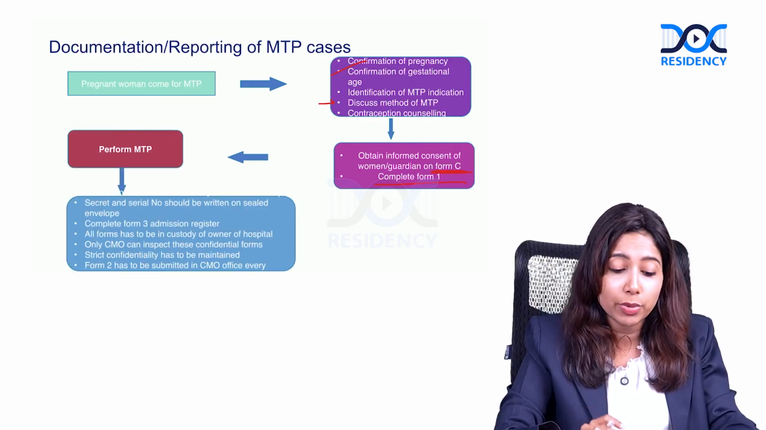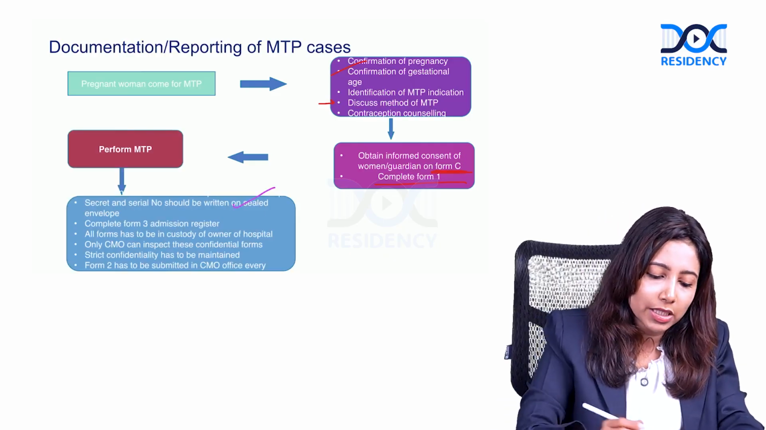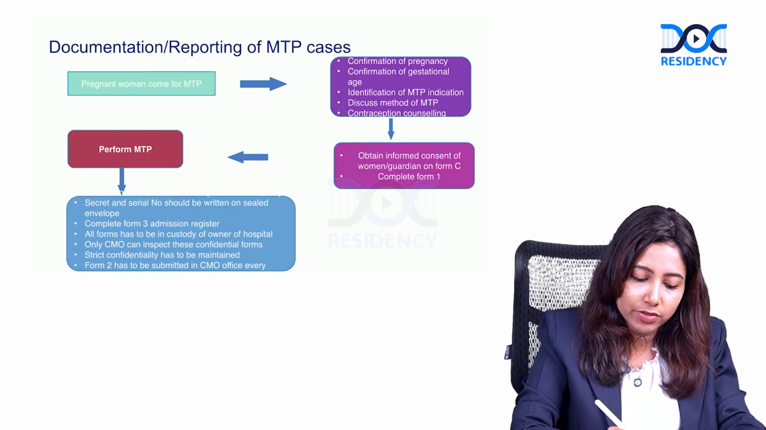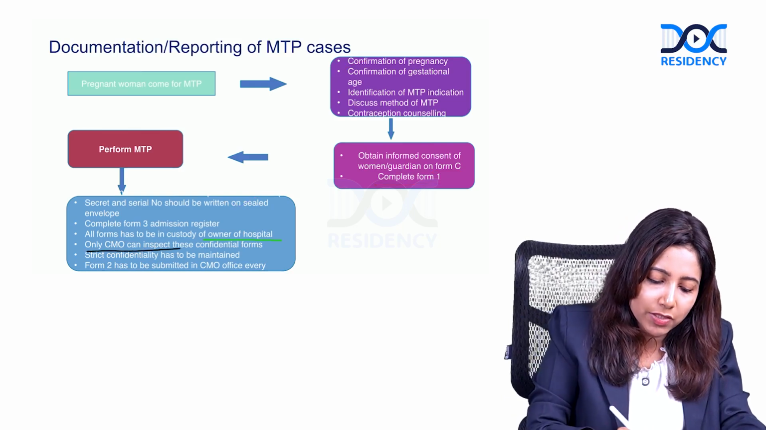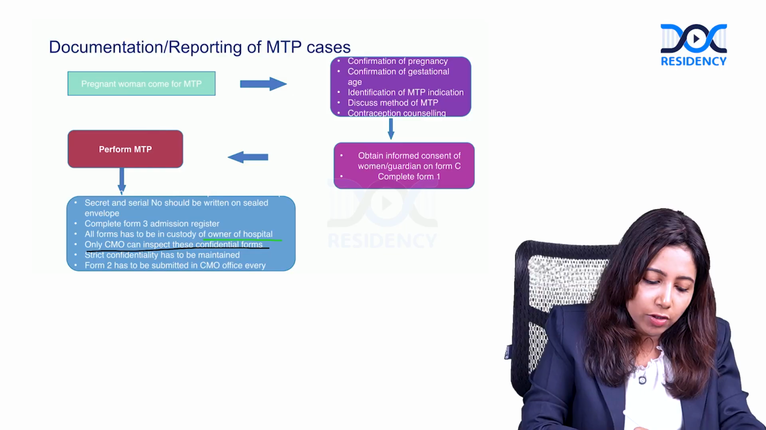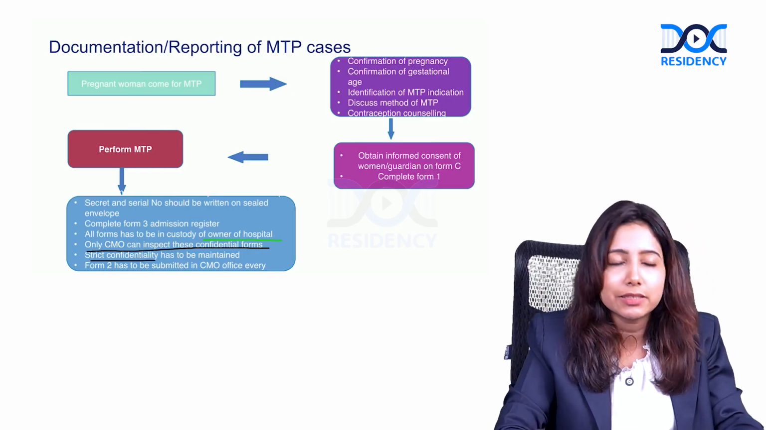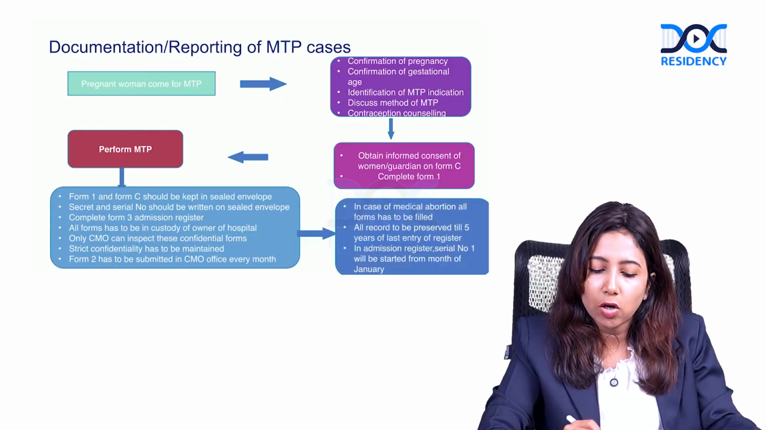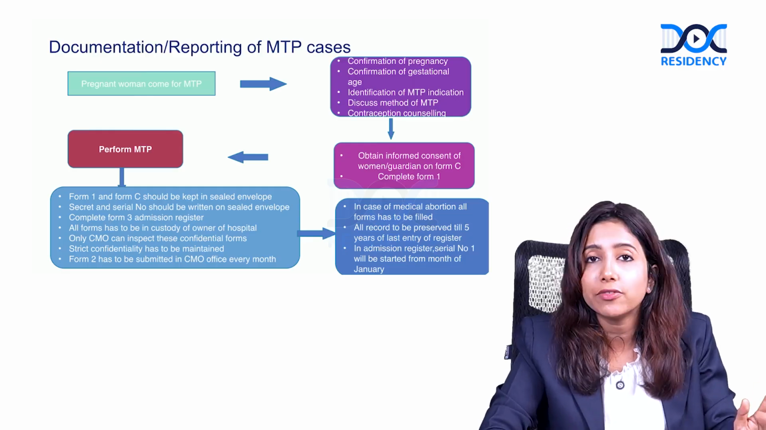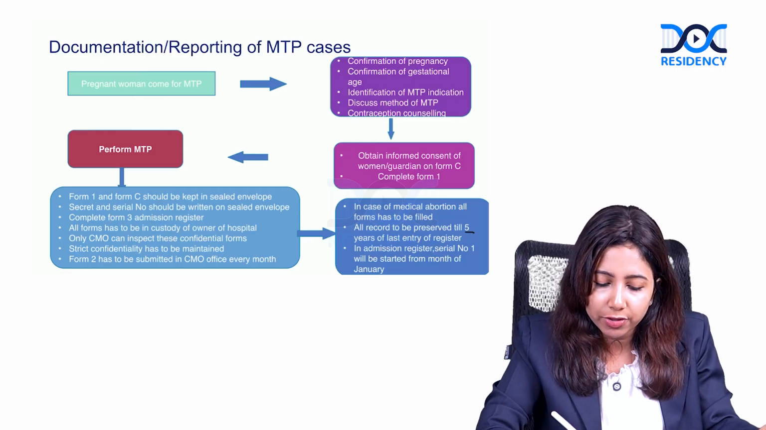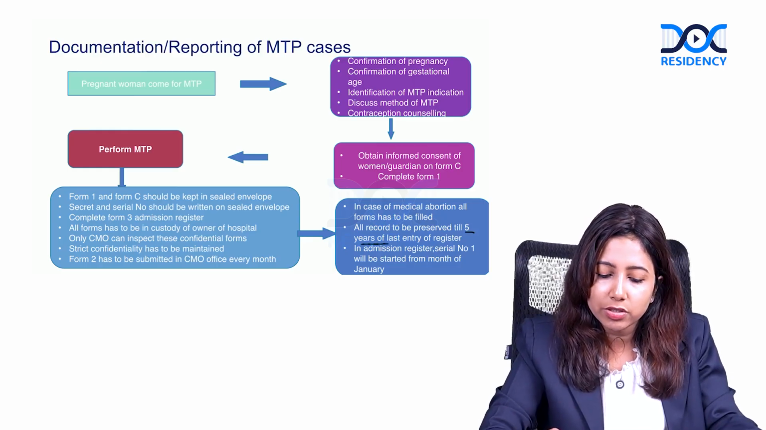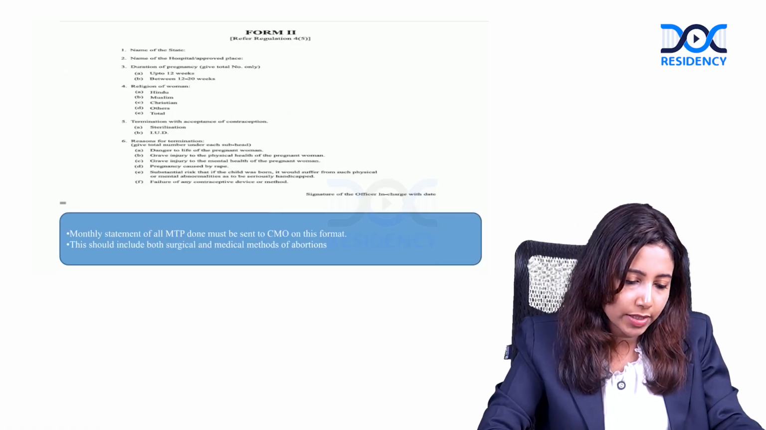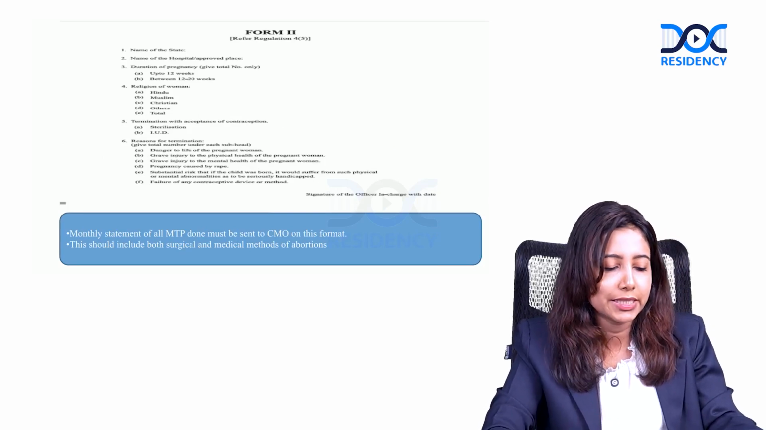After that, the serial number should be written in a sealed envelope. Complete form 3, that is the admission register for the patient. All forms have to be sent. Initially, they are kept in the custody of the owner of the hospital. Only the CMO can inspect these confidential forms, and strict confidentiality has to be maintained. This is sent to the CMO every month. In case of medical abortion, all forms have to be filled. All records have to be preserved for at least 5 years from the last registry. In the admission register, the serial number will start from the month of January. So this is form 1 till 20 weeks. The monthly statement has to be sent to the CMO. We already discussed these things.